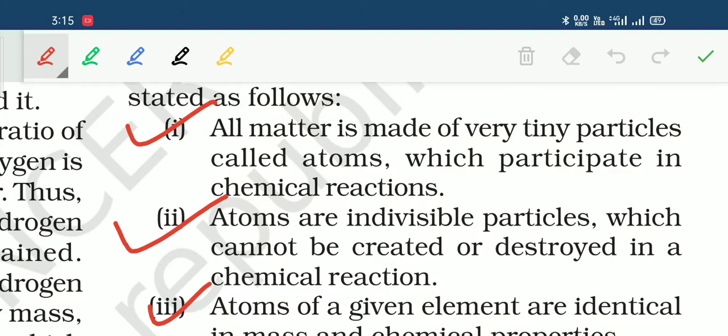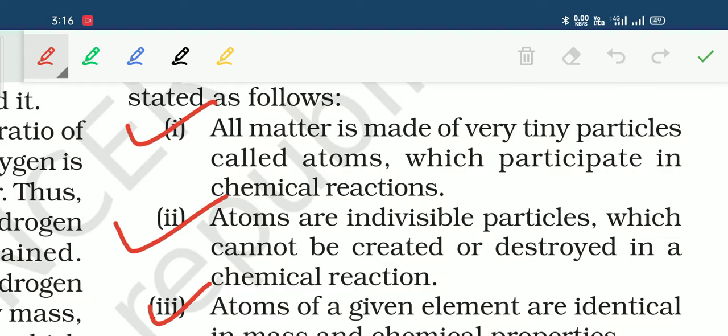So Dalton explained that since matter is made up of atoms and atoms have masses, if mass remains conserved during the chemical reaction, that means atoms also remain conserved during the chemical reaction, which means atoms cannot be created or destroyed in a chemical reaction. So this postulate is the result of the law of conservation of mass.